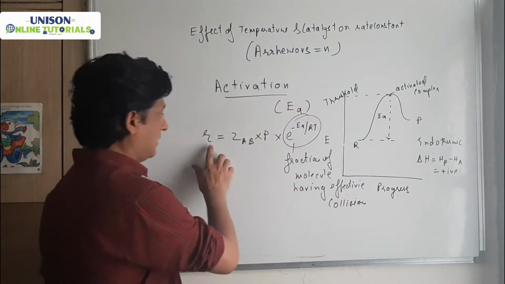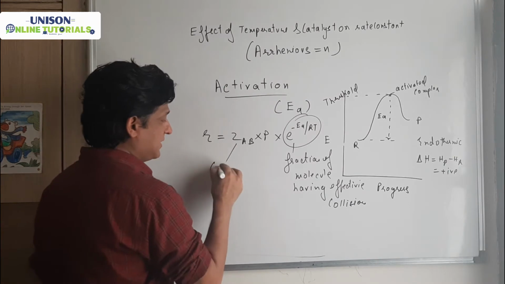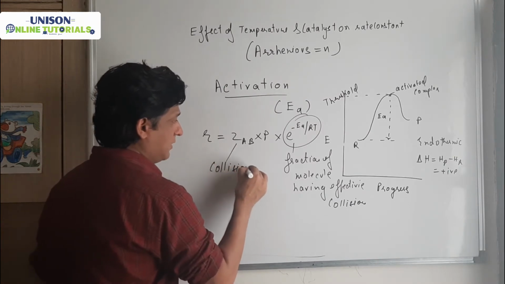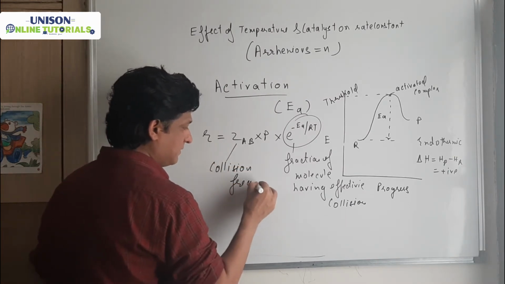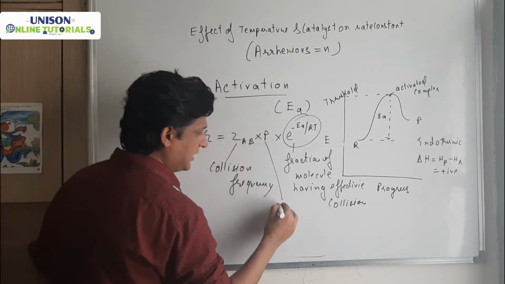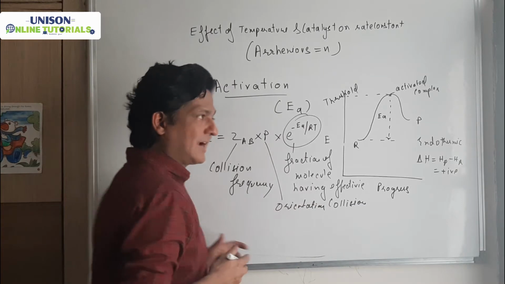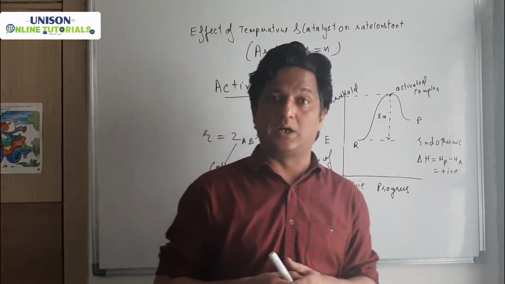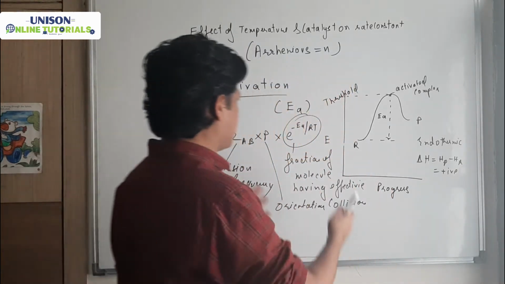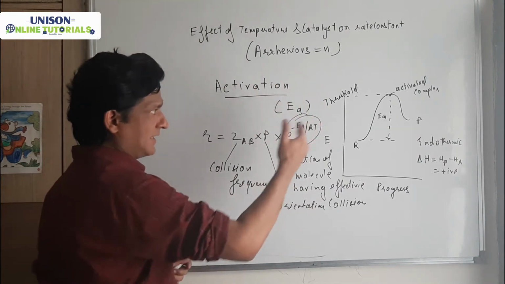So here this is your collision frequency, and this is your orientation factor. Because whenever there is a collision between the reactants, they should be properly oriented. Clear? So this was about your activation energy.